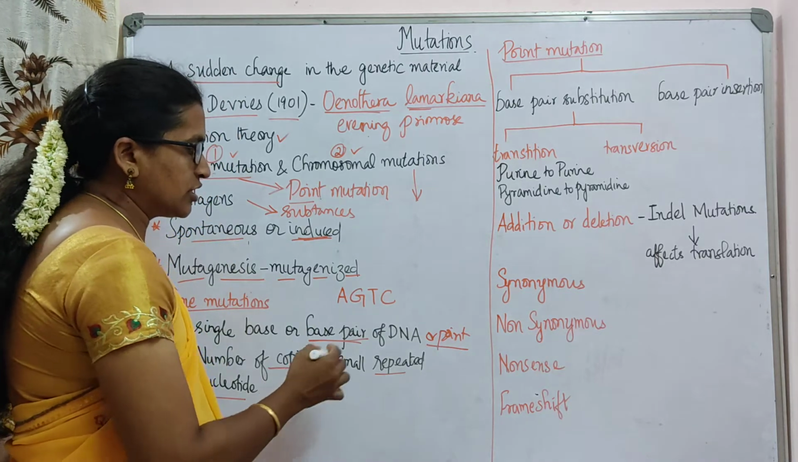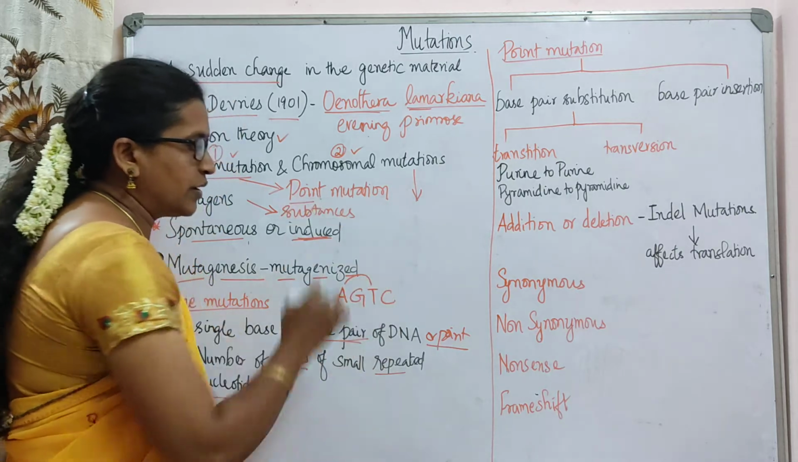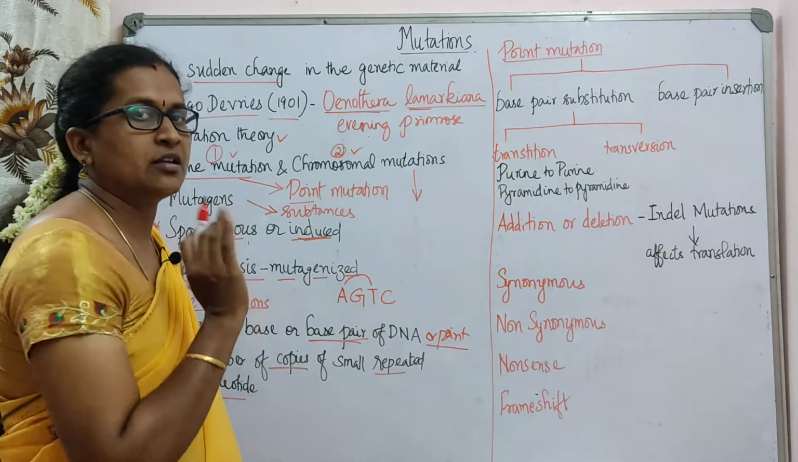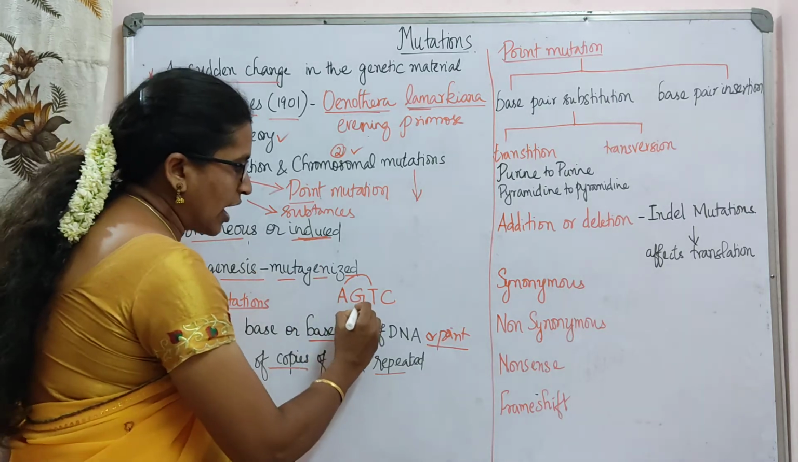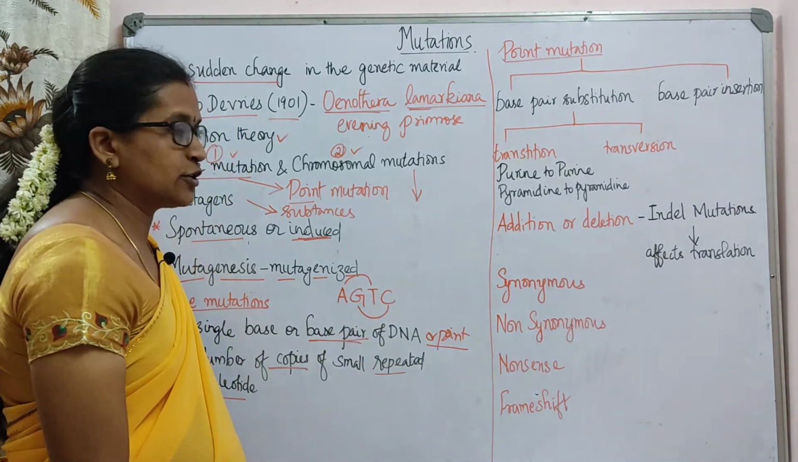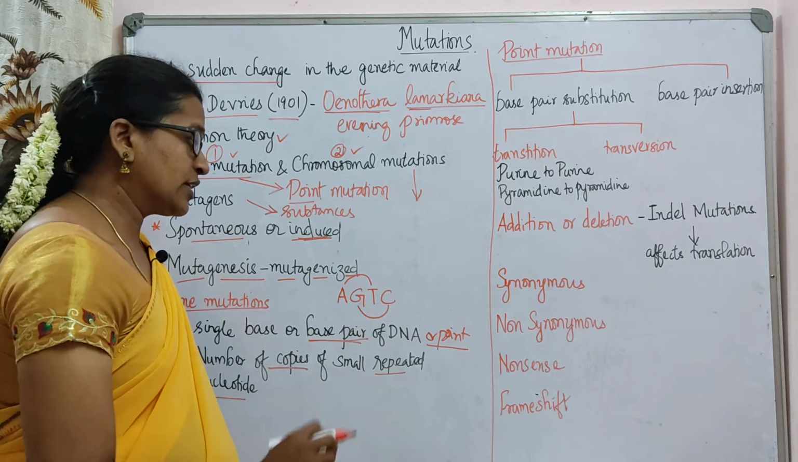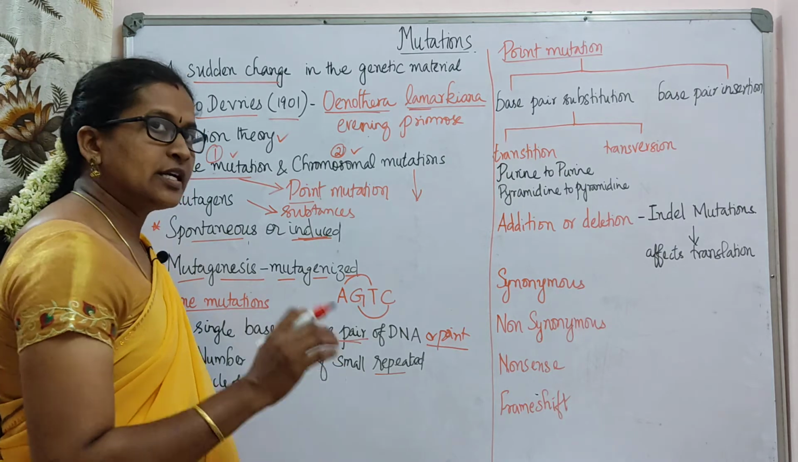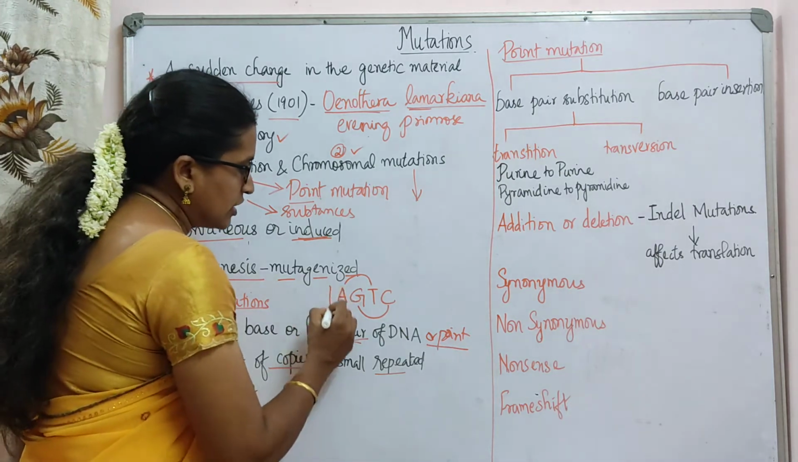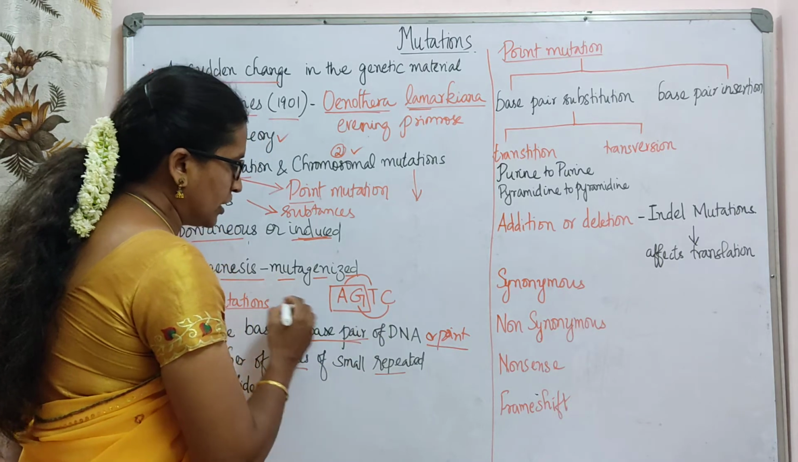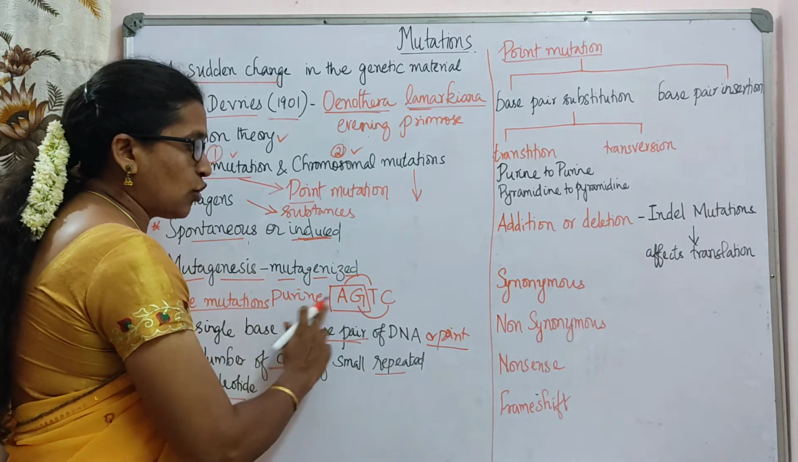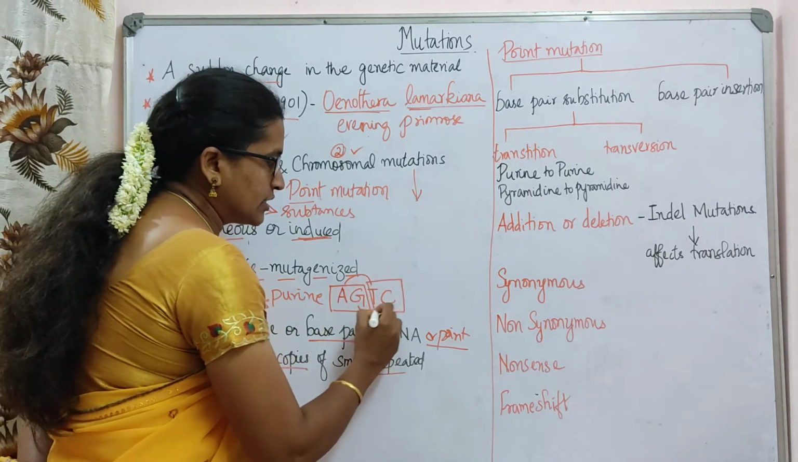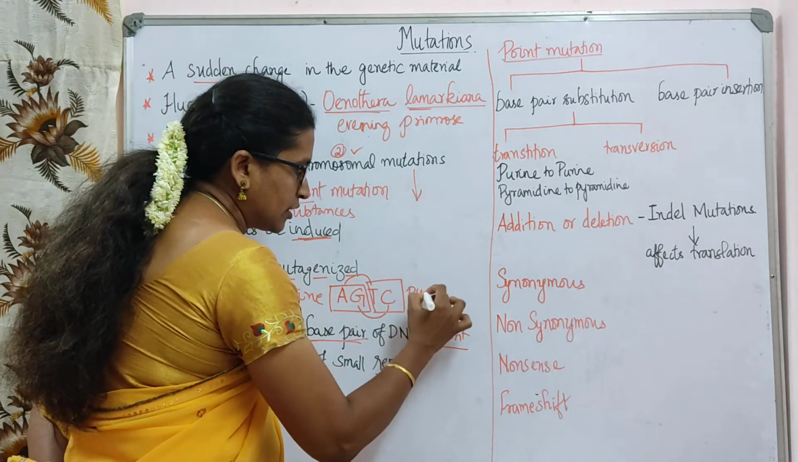Adenine always pairs with thymine, AT. Guanine always pairs with cytosine. One more interesting thing is that A and G we call purines, and T and C we call pyrimidines.